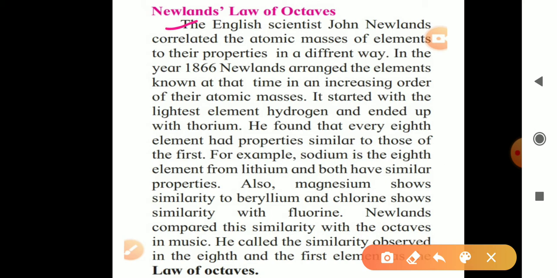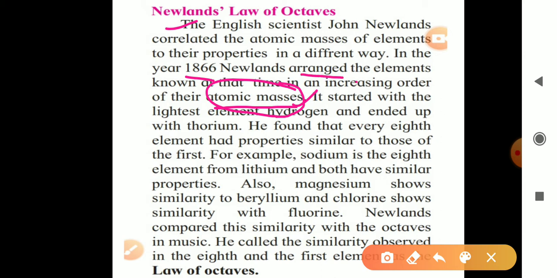Now see this one. The English scientist John Newland correlated the atomic masses of elements to their properties in a different way. In the year 1866, Newland arranged the elements known at that time in an increasing order of their atomic masses. So here we can see the concept of Newland is also based on the atomic masses, as the concept of Dobereiner's triad. Dobereiner's triad also depends on the atomic masses. Here Newland also considered atomic masses and he arranged the elements in increasing order of their atomic masses.